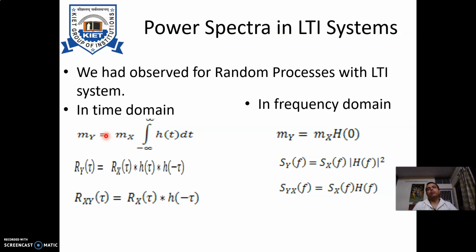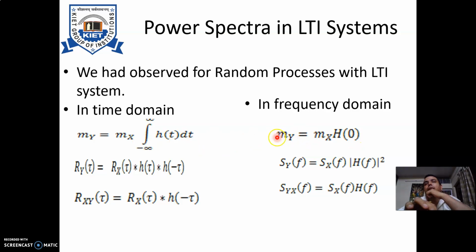So if you convert it into the frequency domain, you can simply correlate the integral from minus infinity to infinity of h(t) dt. In the frequency domain, if h(t) has the Fourier transform capital H of f, then the integral from minus infinity to infinity of h(t) dt will give you capital H of 0.